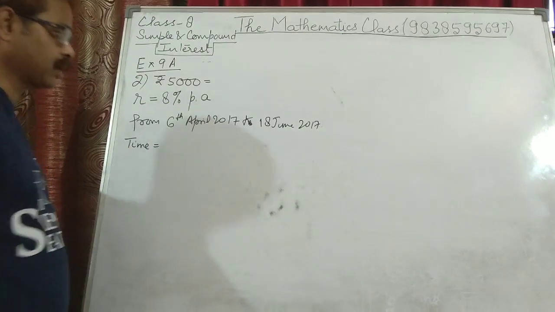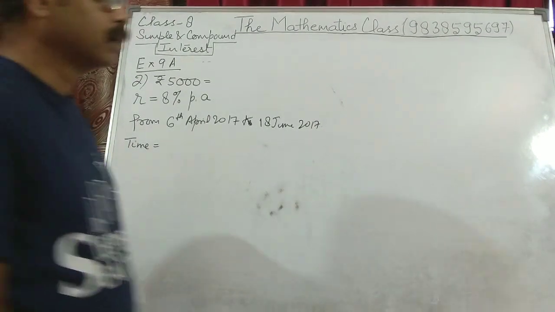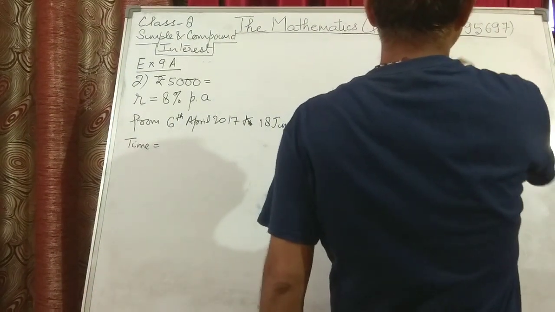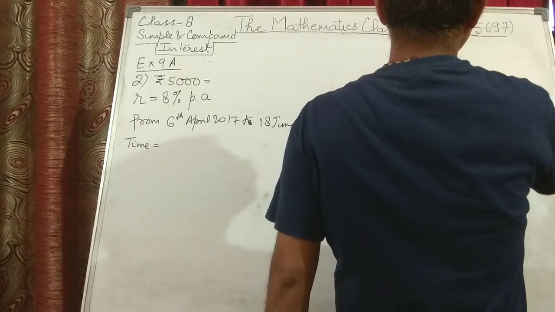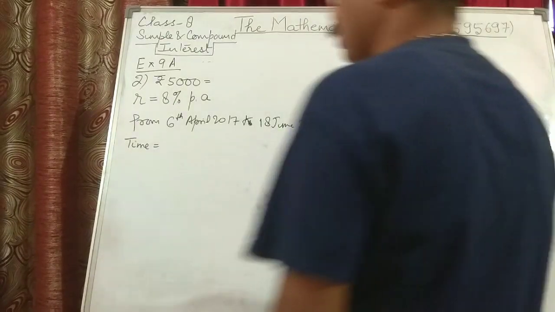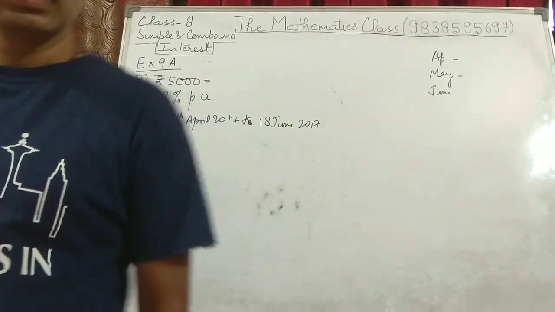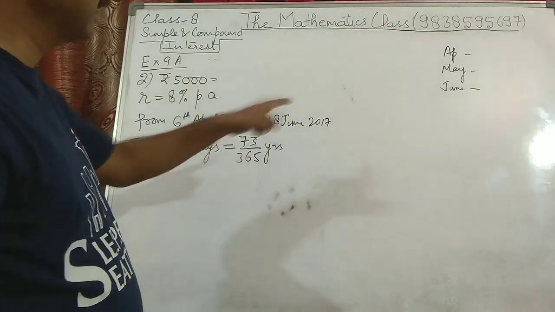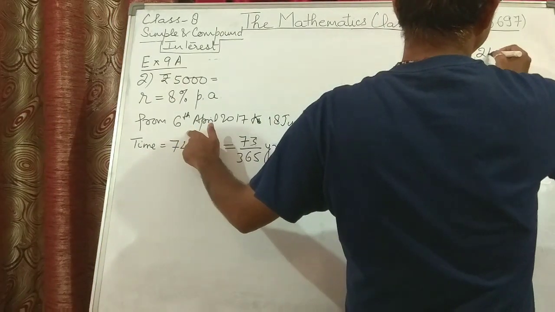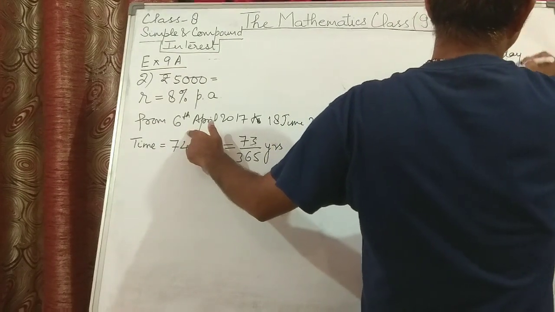How are we going to calculate the time? Now we will calculate April, May and June. April has how many days? 30 days. Now in April it is 30 minus 6. So how many days are there? 24 days for April.